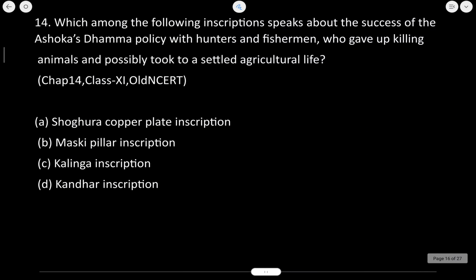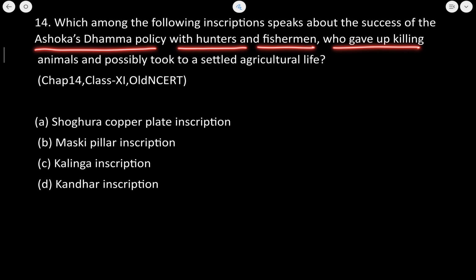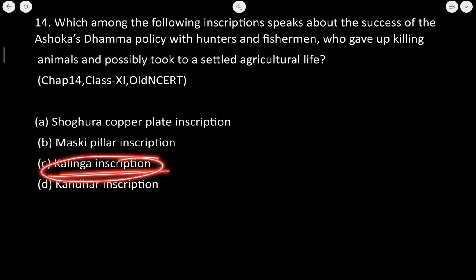Next is, which among the following inscriptions speaks about the success of the Ashoka Dhamma policy with hunters and fishermen who gave up killing animals and possibly took a settled agricultural life? Now I already told you this. In the Kalinga inscription, it was written that Ashoka adopted the policy of Dhamma. Okay.